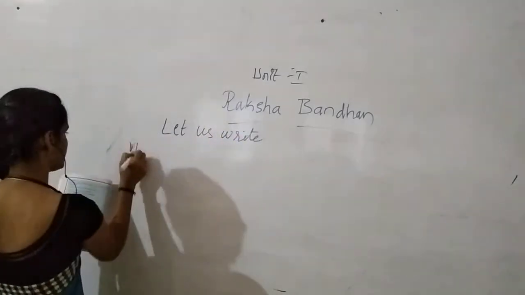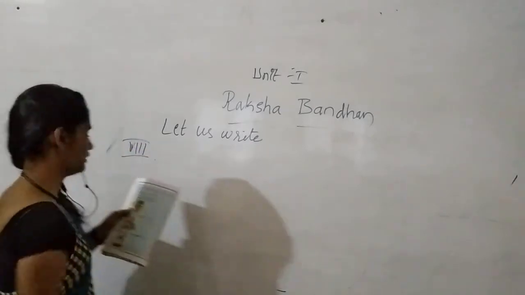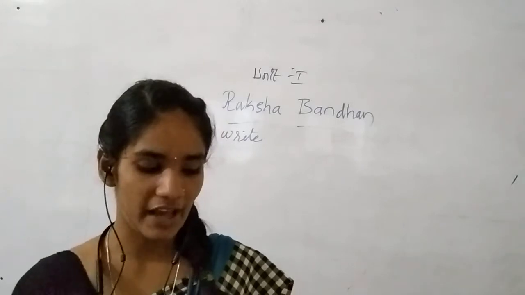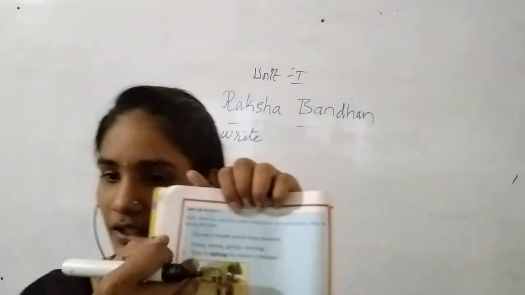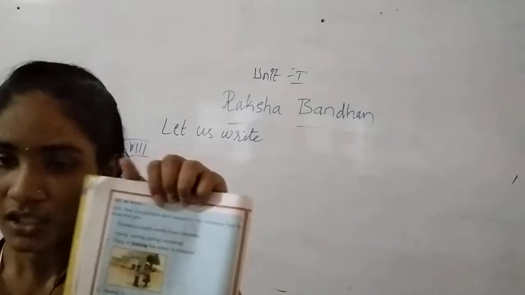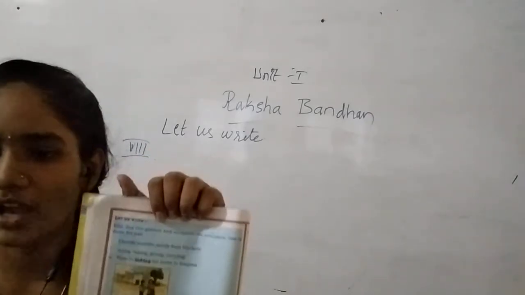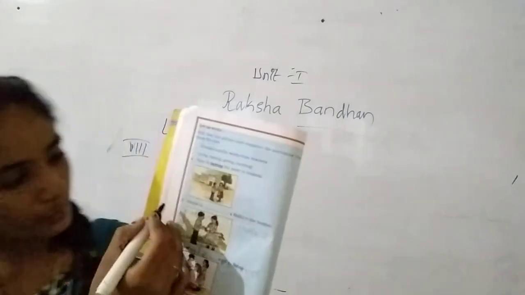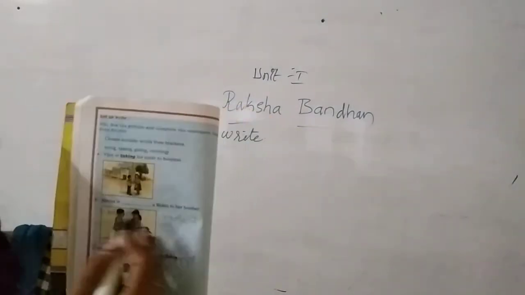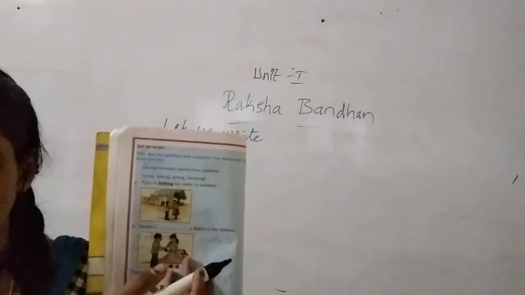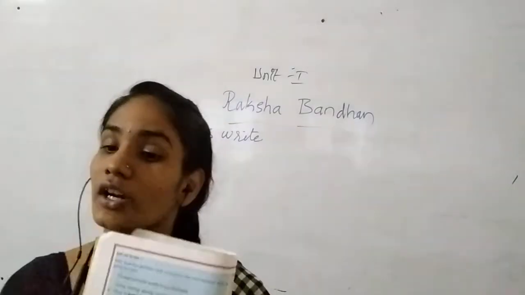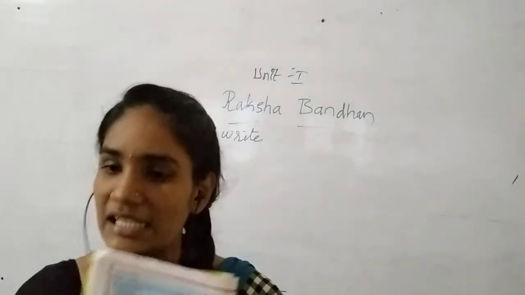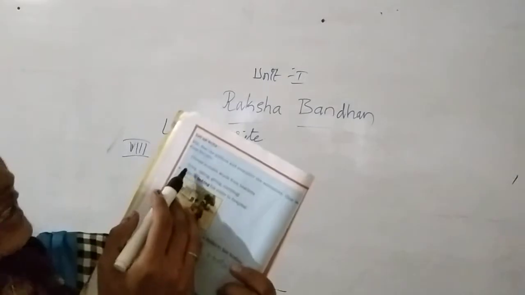See the pictures and complete the sentences. One is done for you. As I told you, some pictures are given for us. By seeing these pictures, what do we have to do? Below the picture a sentence is given, but the given sentence is not complete. So we have to complete the sentence by using the word given in the bracket.